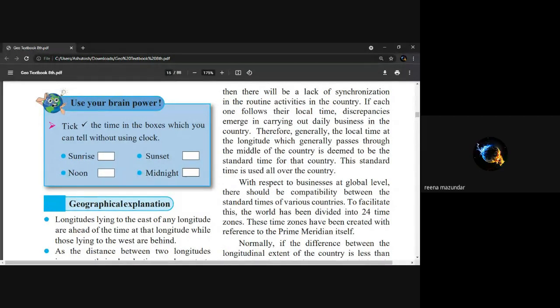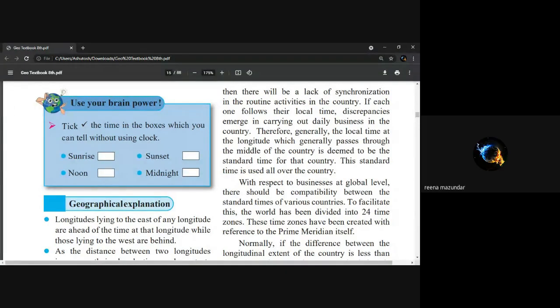This standard time is used all over the country.